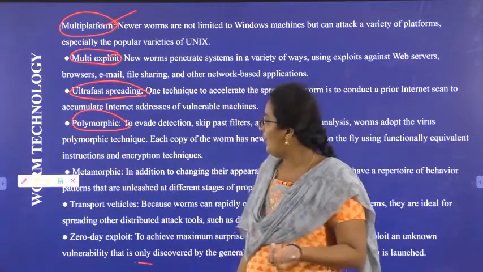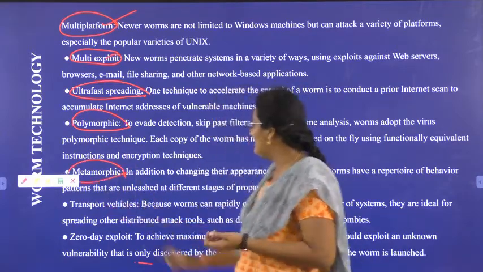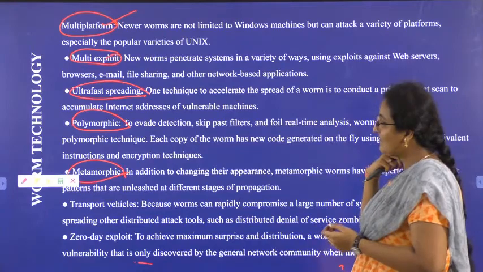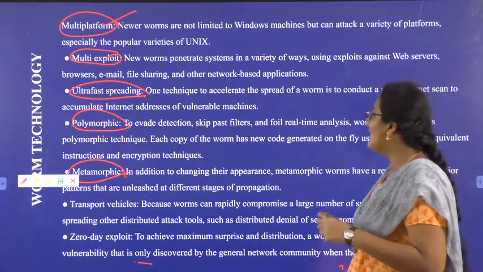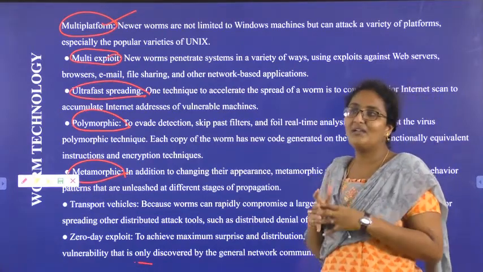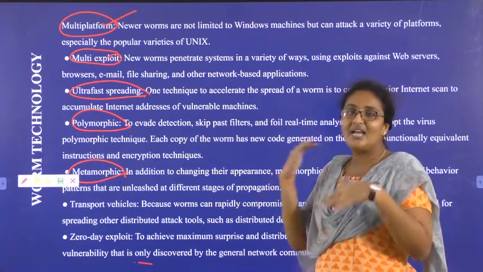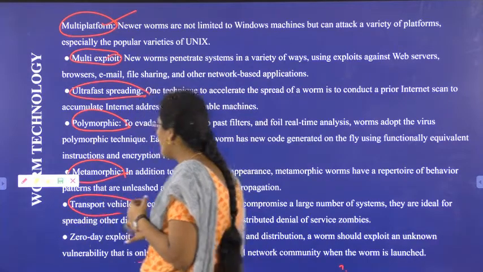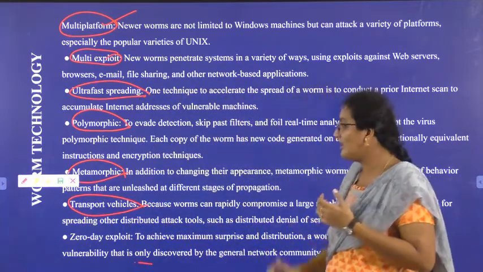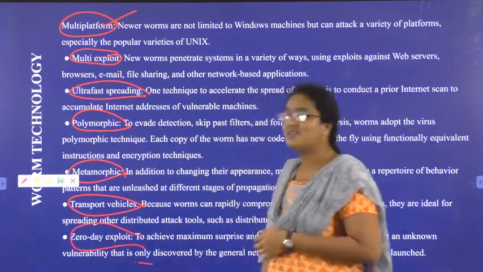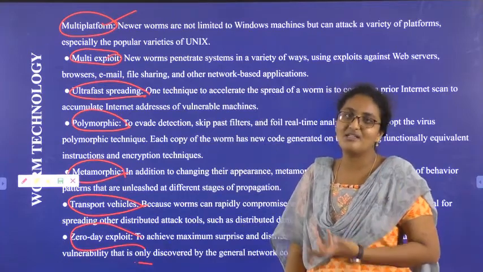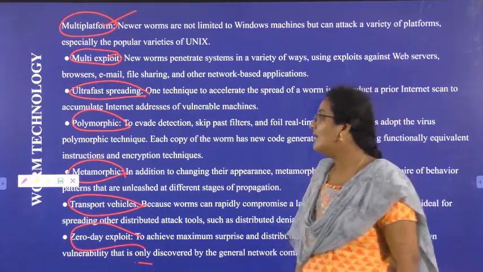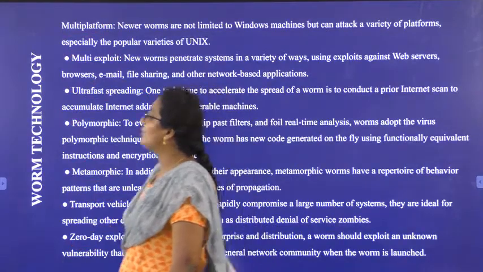Polymorphic: a worm has many forms. Metamorphic: the worm behavior will not change, and silently it will do whatever it wants. Transport vehicles: a worm does not require any medium to transfer. Zero day exploit means that within a single day, or within a fraction of seconds, the worm attacks and can collapse your mission. So this is worm technology.